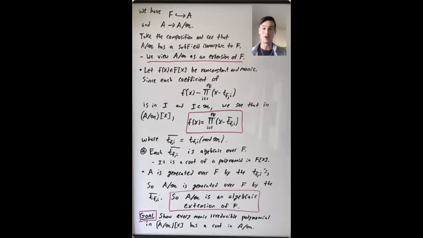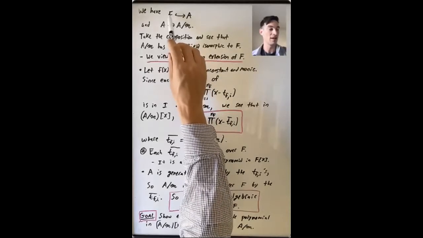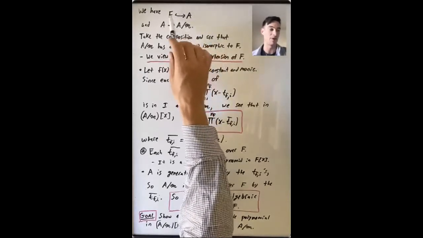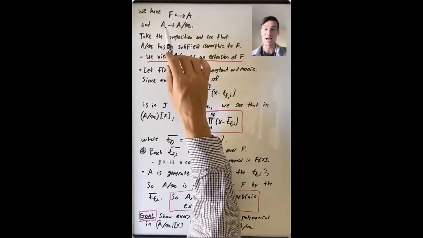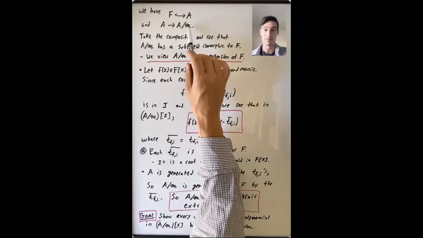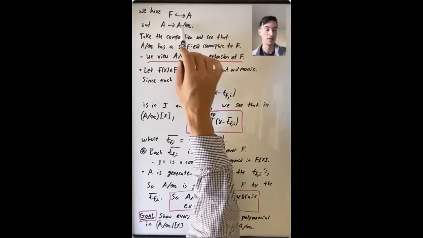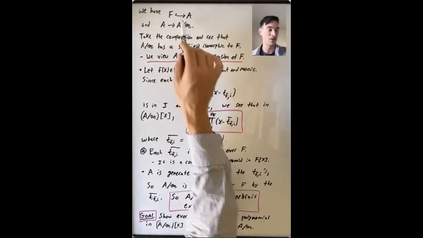We have this huge polynomial ring A, and we found this special maximal ideal M inside of A. So A mod M is a field. So what do we know? We know that A is a polynomial ring over F. So there's this injective map from F into A. And we have this natural projection map from A to A mod M. So taking the composition, we get this map from F to A mod M. And it's a homomorphism between fields.